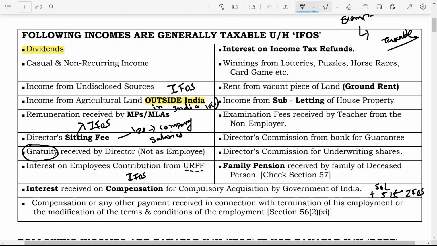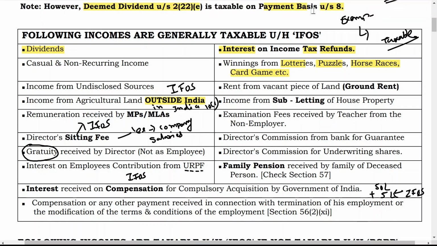So if you are getting any interest on tax which you have already paid, if you have paid advance tax and more tax is paid by you, in that case you will receive refunds from the government. Now on that refund, the government is going to pay you interest, so that is also taxable under the head income from other sources. Then winnings from lotteries, puzzles, horse race, card games, etc., are considered as income from other